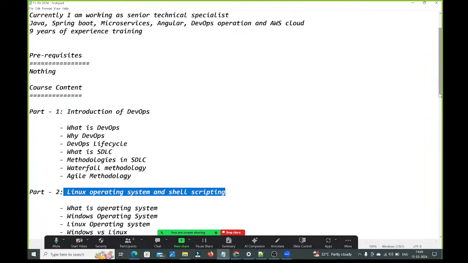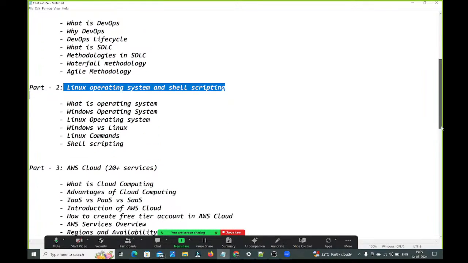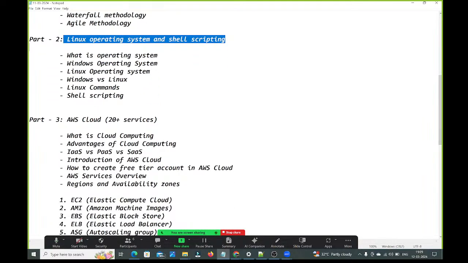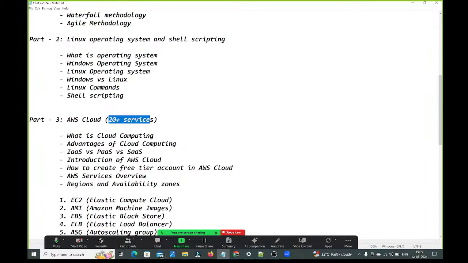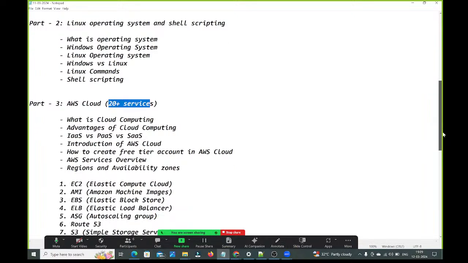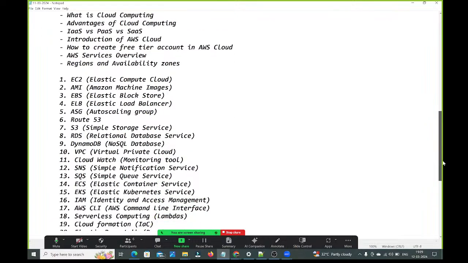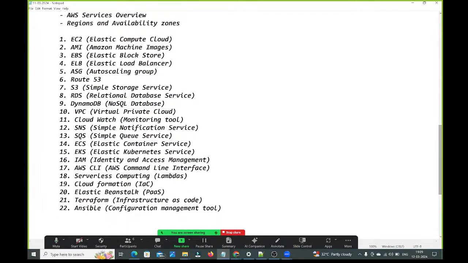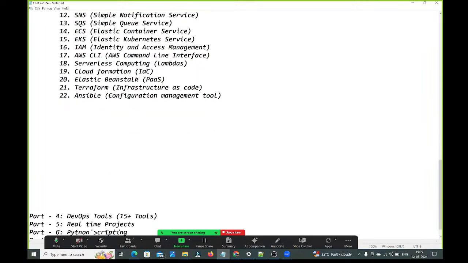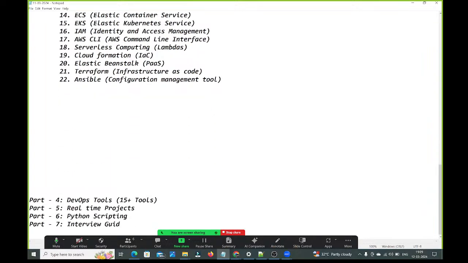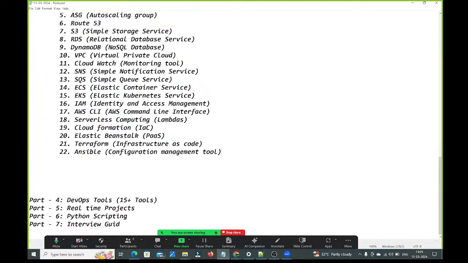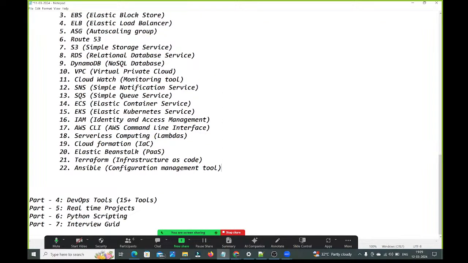After this, what are we going to cover? AWS cloud. How many services? 20 plus services we are going to discuss in AWS cloud. Here I mentioned all the 20 plus services. And we are going to cover Terraform and Ansible also. So what is part 4? As part 4, we are going to discuss DevOps tools. How many? 15 plus DevOps tools. 20 plus AWS services, 15 plus DevOps tools we are going to discuss.